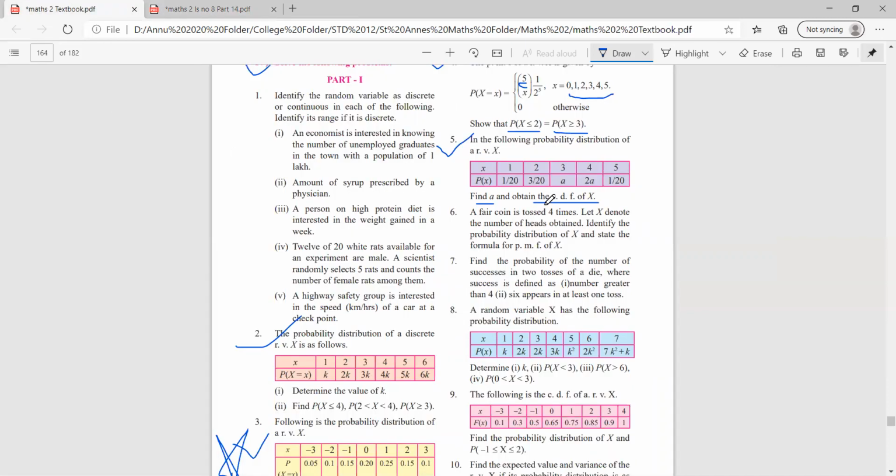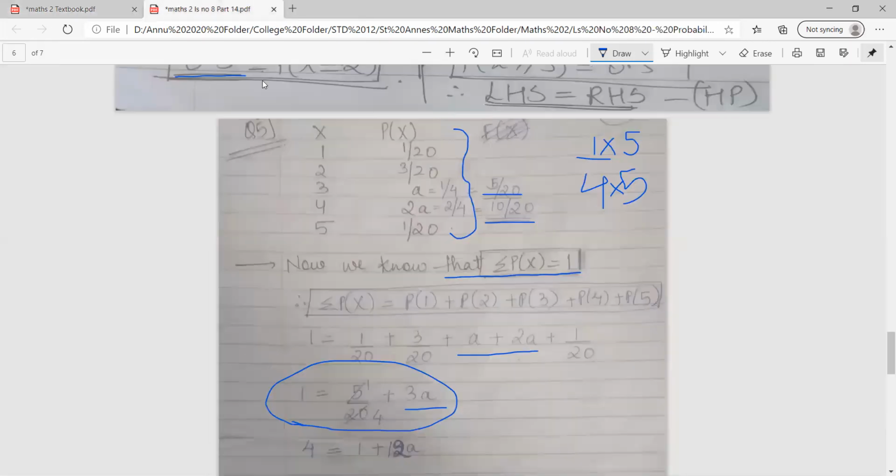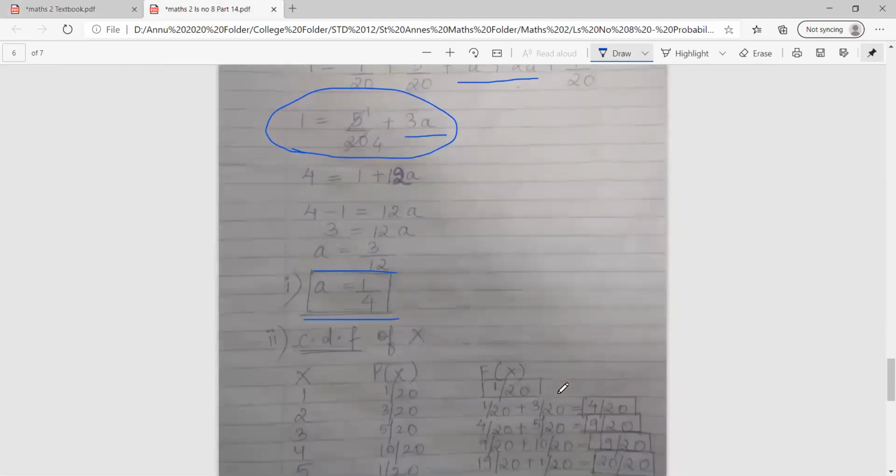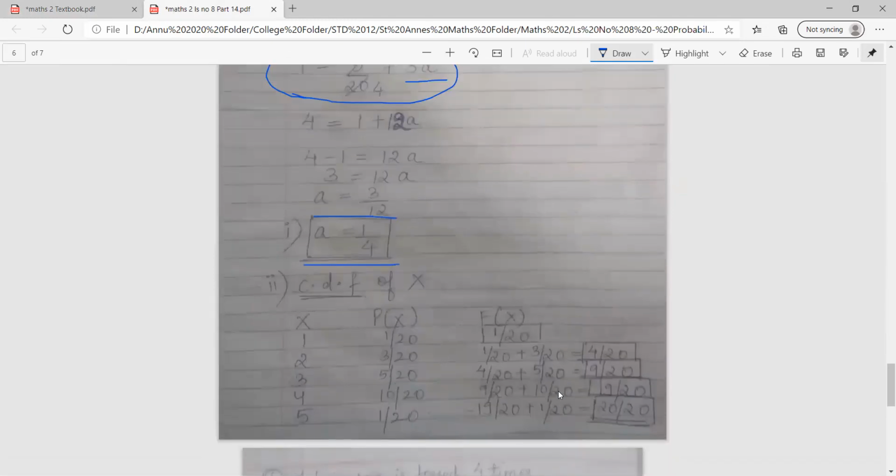Now they are telling us to find out the CDF, cumulative distribution function. So by name itself, the meaning is CDF, or you can call it CF, cumulative frequency. So now again I'll copy paste the table like this. So CDF of x is equal to x and p of x with all the values ready. The CDF is denoted by capital letter F, f of x. So you have to make a cumulative frequency table. How to prepare the CF table, that you must have already learned in Maths 2 previous year.